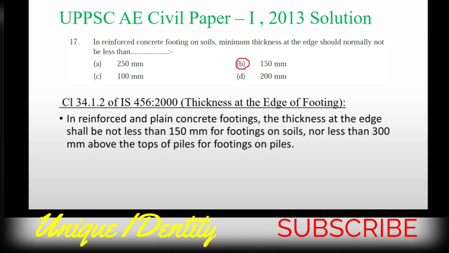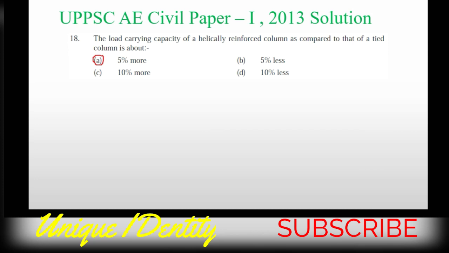In reinforced and plain footing, the thickness at the edge shall not be less than 150 millimeter for footing on soil, nor less than 300 millimeter above the top of the pile for footing on piles. Okay, so here option B 150 millimeter is the correct answer.